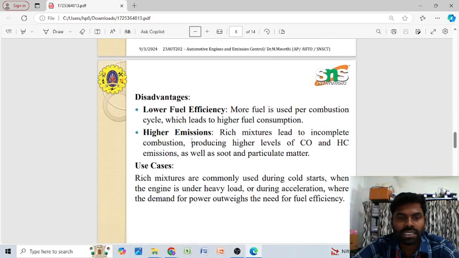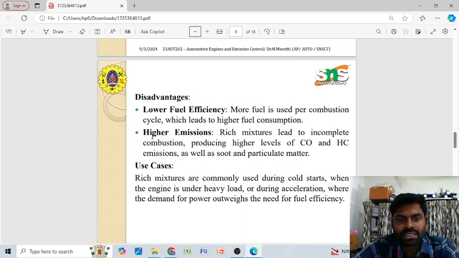Next, the disadvantages of the rich air fuel mixture. The first is lower fuel efficiency. With an excessive quantity of fuel present in the combustion chamber, where the quantity of air is lesser compared to the fuel, the air is not sufficient to provide enough oxygen to completely burn the fuel, so that we get lower fuel efficiency. More fuel is used per combustion cycle, which leads to higher fuel consumption.